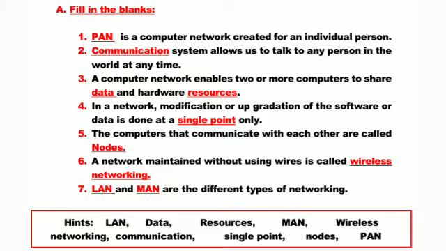Fifth is the computers that communicate with each other are called nodes. In a network, computers which are connected to each other are called nodes. Sixth is a network maintained without using wire is called wireless networking. So the right answer is wireless networking. Seventh is dash and dash are the different types of networking. The answer is LAN and MAN.